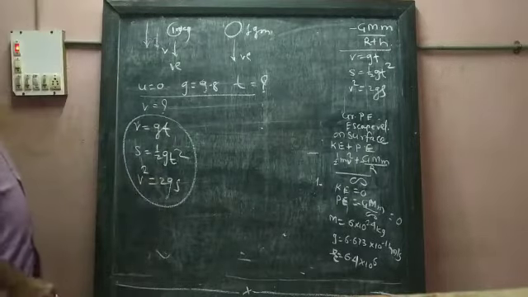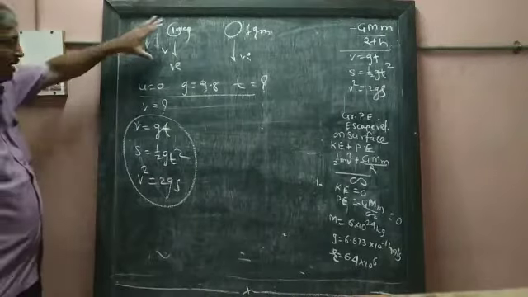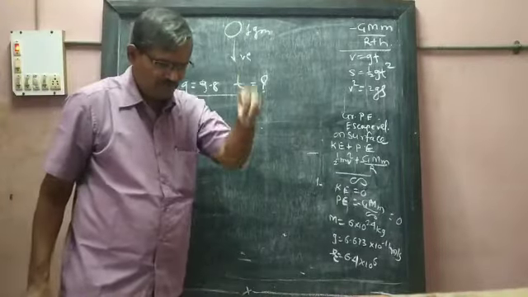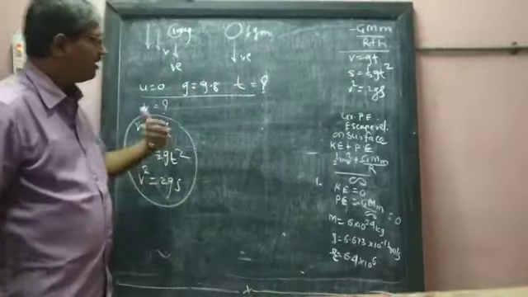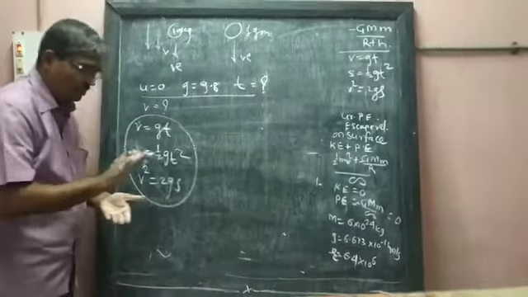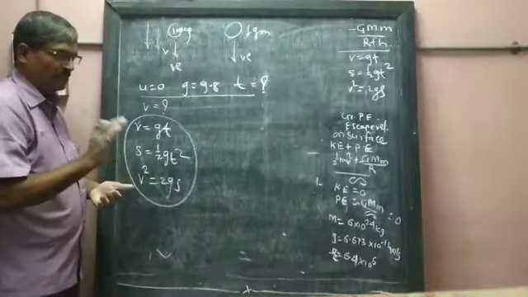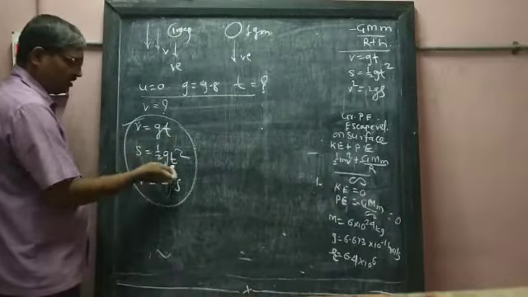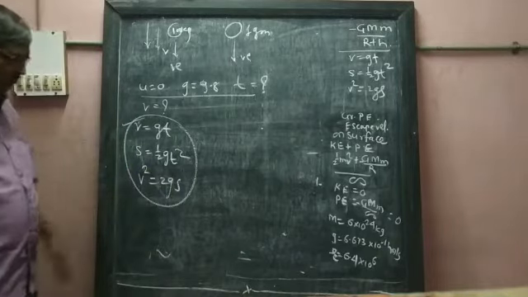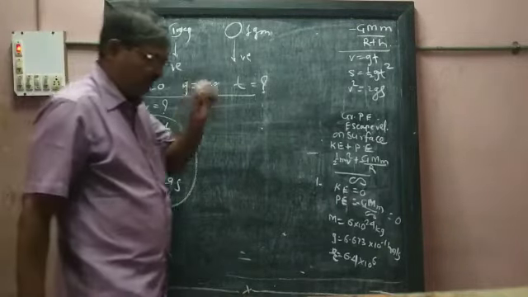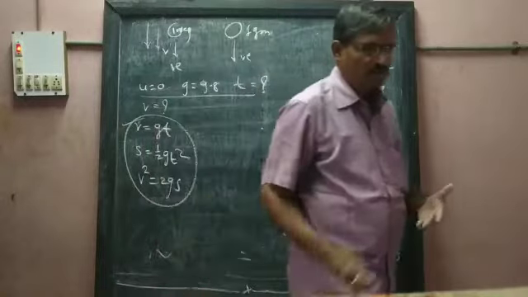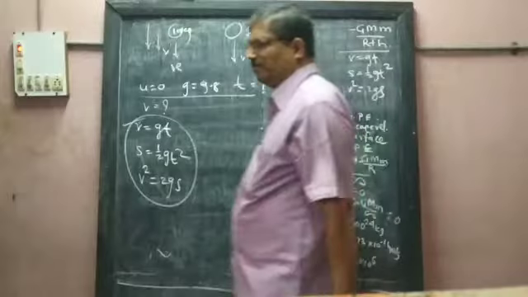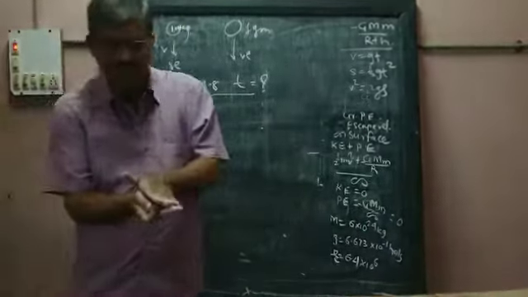With the help of these three different laws, we can calculate the velocity of the object reaching towards the earth and the time taken by the object to reach the ground, the earth's surface. It is calculated by v is equal to gt, s is equal to half gt square, or v square is equal to 2gs. These three laws of motion are useful to calculate velocity and reaching time after free fall.